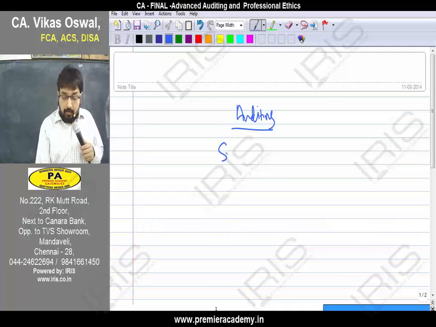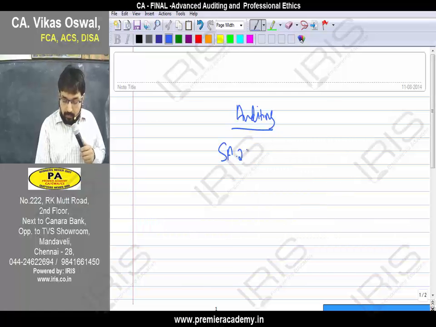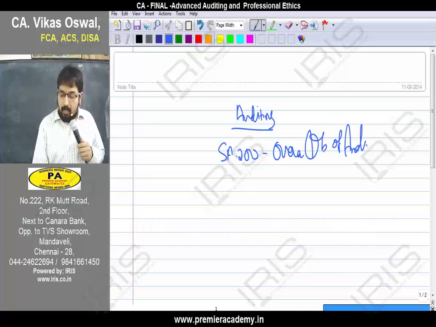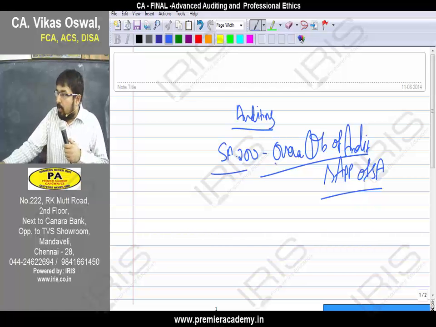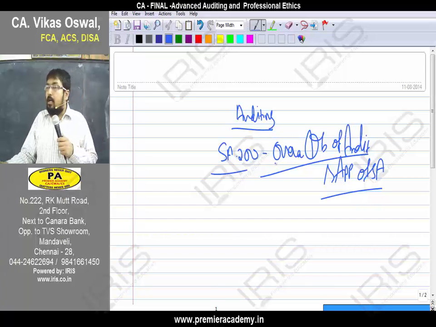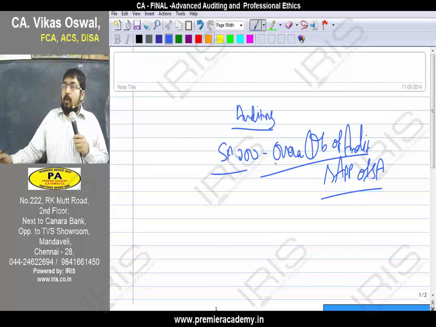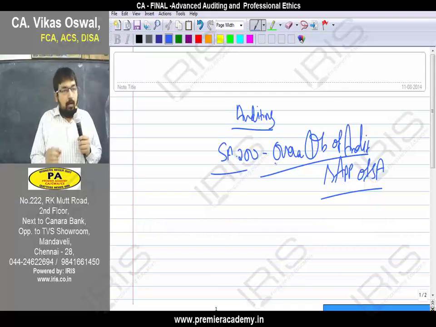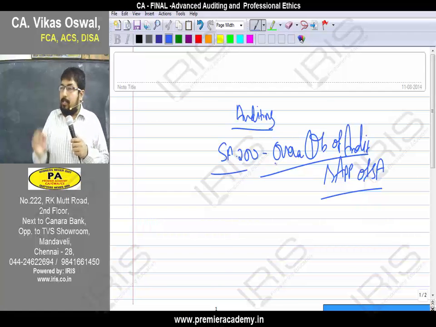Now, SA 200 is a standard which talks about the overall objective of audit and applicability of standards on auditing. I call SA 200 the mother standard because when you start reading the subject of auditing, this is the first standard you should start reading. You should always start with SA 200. This standard is not only for any student of auditing, even a professional has to understand it very clearly. So, standards on auditing 200, it defines auditing.